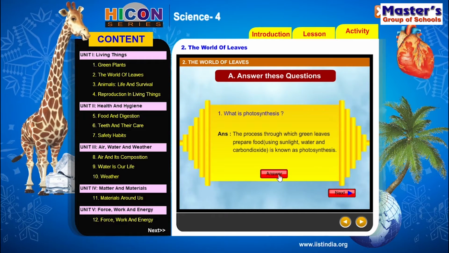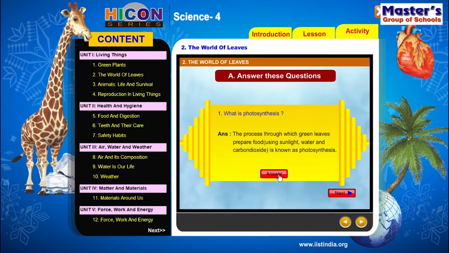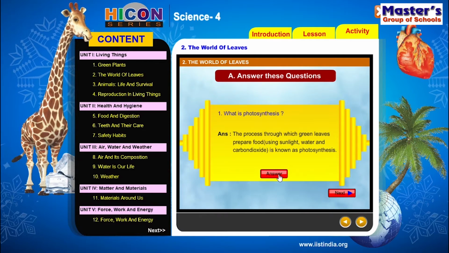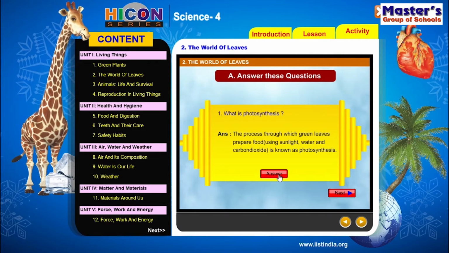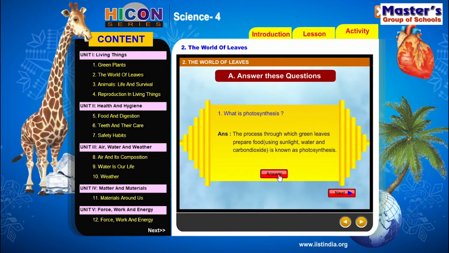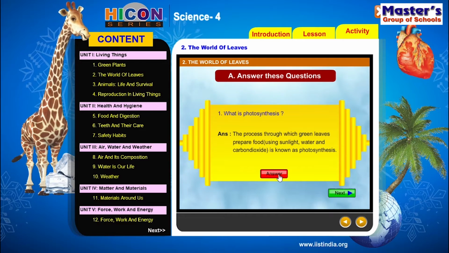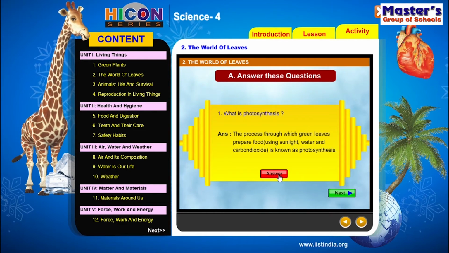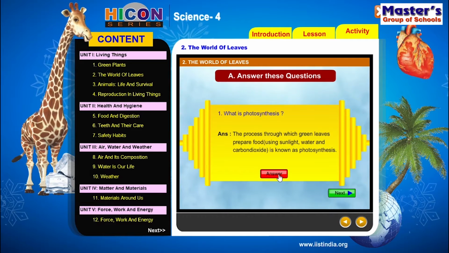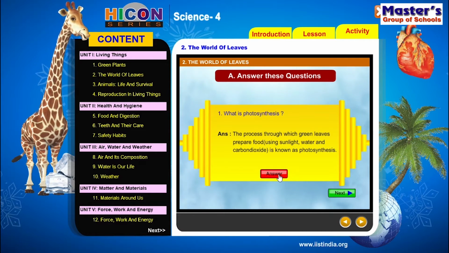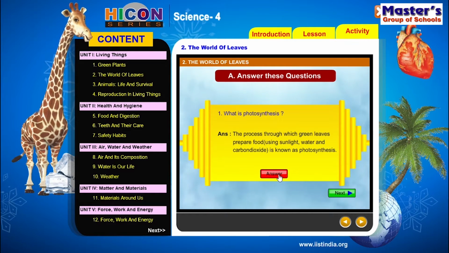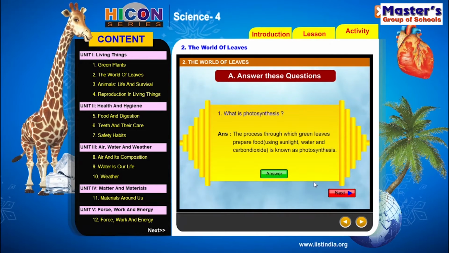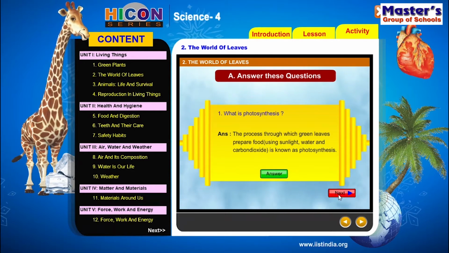So children, the components required for photosynthesis are sunlight, water and carbon dioxide. Water is obtained from the roots and carbon dioxide is obtained from the atmosphere. By using this water, carbon dioxide and sunlight, the leaves prepare their food with the help of chlorophyll present in the leaves. So this process is called photosynthesis. So children, see the next question.